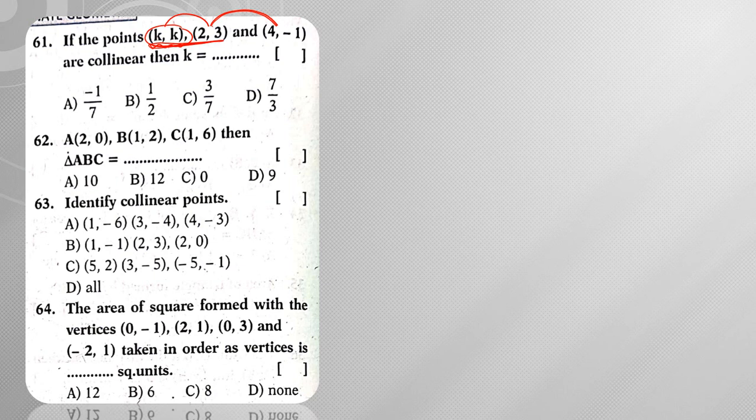Now what am I going to get? 3 minus k by 2 minus k is equal to, since these two are numerals, simplification would be easy, minus 1 minus 3 by 4 minus 2. So 3 minus k by 2 minus k is equal to minus 1 minus 3, which is minus 4, by 2. In the 2 table I can cancel it out, minus 2 by 1.